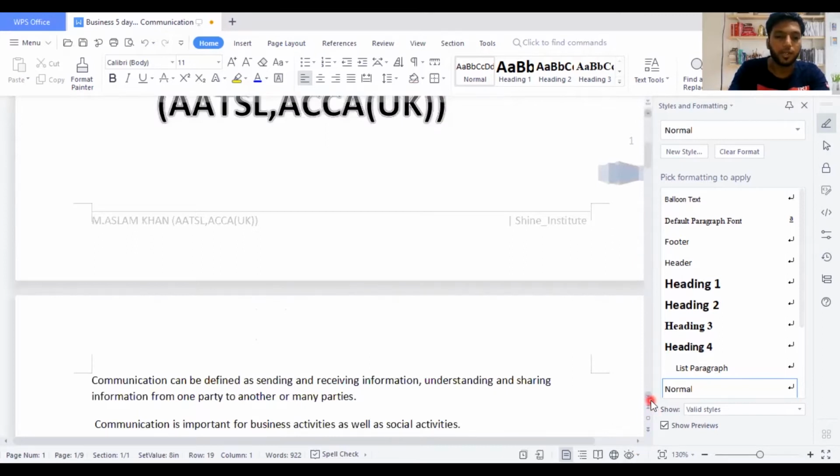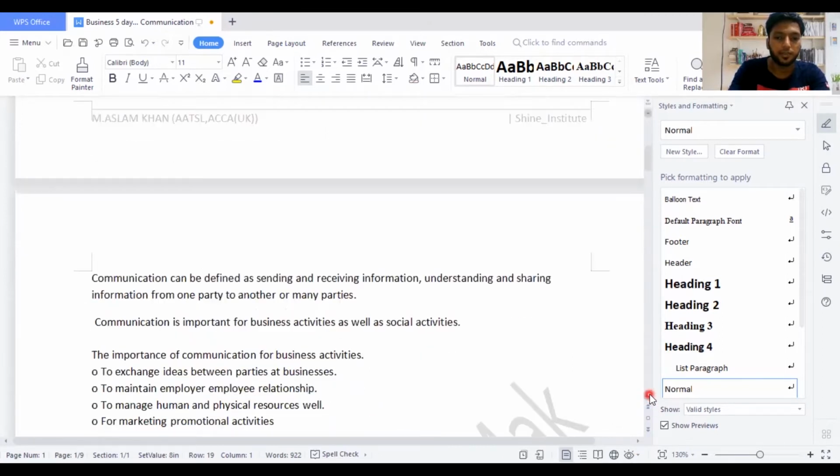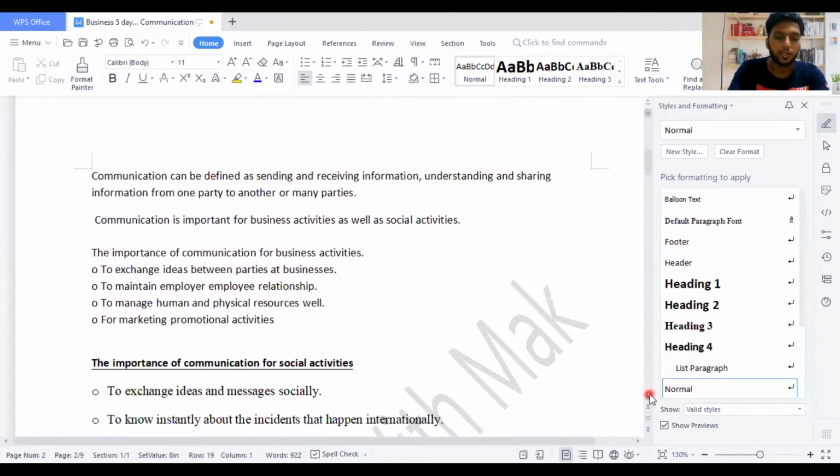Actually, communication can be defined as sending and receiving information, understanding and sharing information from one party to another or many parties. Communication is important for business activities as well as social activities, because if you can't take a message from one place to another, then of course most of the time you might lose a lot of things.